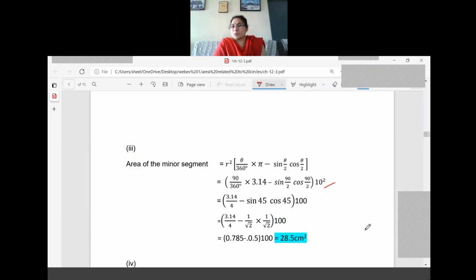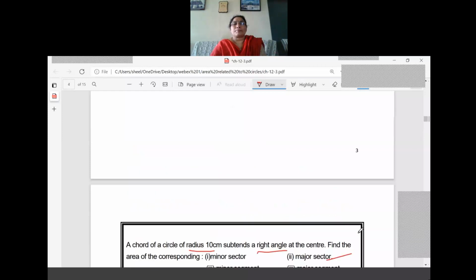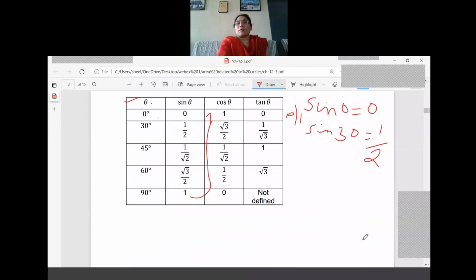Now where the doubt comes is the new term, that is sine theta by 2 cos theta by 2. What is the theta value for us? Theta is 90 only, right? So theta is 90 means 90 by 2. What is the value we are getting? Sine 45 cos 45. I have written here 1 by root 2, 1 by root 2. Let us check the values from the table once again. See, 1 by root 2, 1 by root 2, right? So you must know these values and you can do direct substitution.